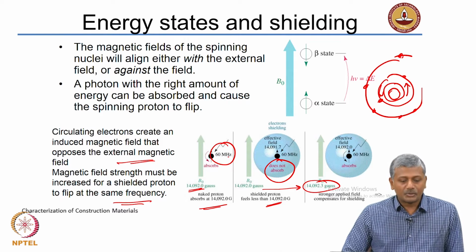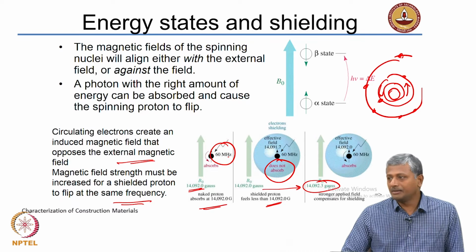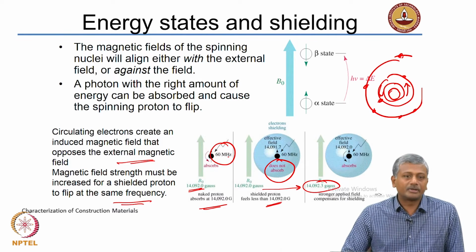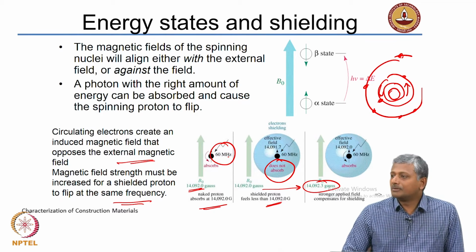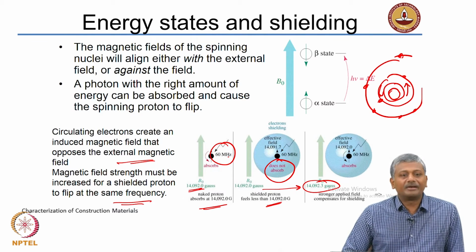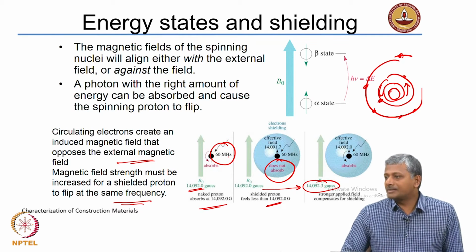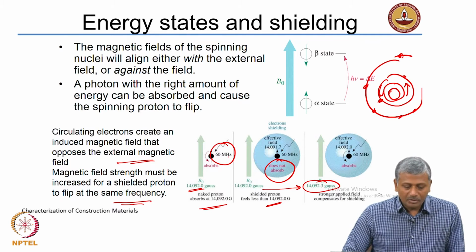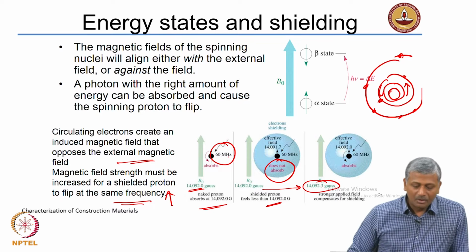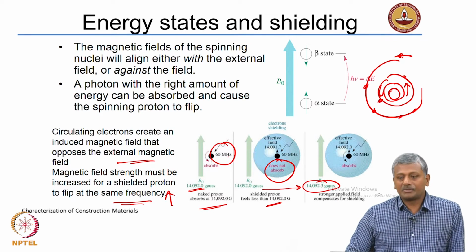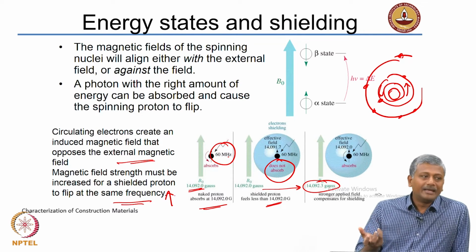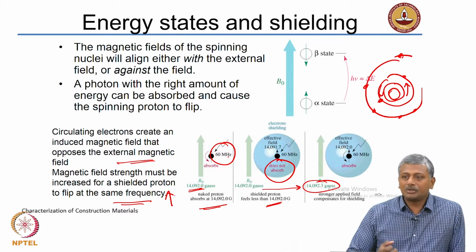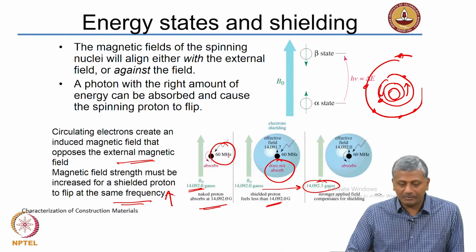Why does this shielding occur? Because you have circulating electrons around the nuclei which provide an environment that separates the nucleus from the applied magnetic field. So, you have this separation or shielding which happens because of the circulating electrons, and obviously atoms which have a larger number of electrons will have a greater extent of shielding around them, right. So, the magnetic strength must be increased for a shielded proton to flip at the same frequency, or for the absorption of the radiation to happen and flipping to happen at the same frequency. You need to then increase the strength of the magnetic field because of the shielding which actually happens.